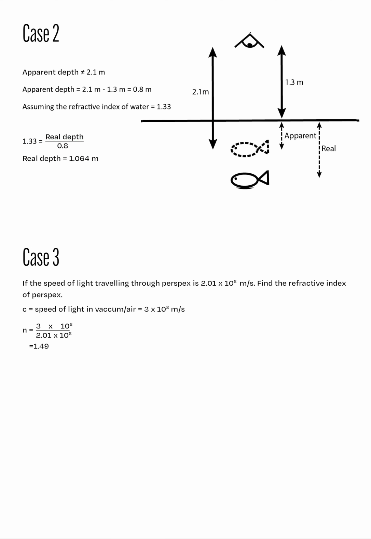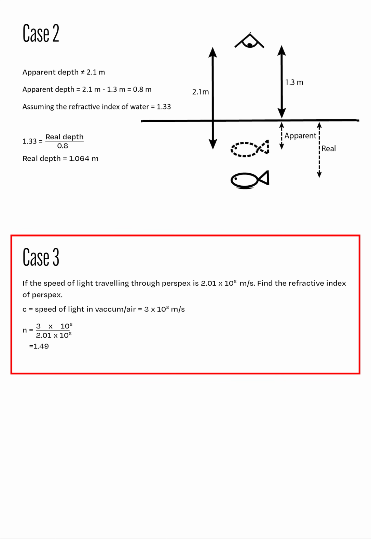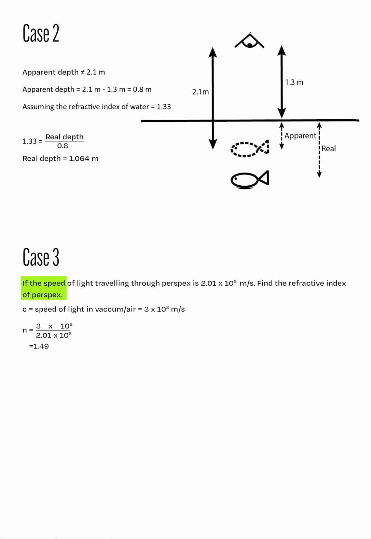The last way to calculate the refractive index of a medium is to use the ratio between the speed of light traveling through a vacuum and the speed of light traveling through a different medium. In this simple example, given that the speed of light traveling through perspex is 2.01 times 10 to the power of 8 meters per second, can we calculate the refractive index of perspex? Since the speed of light traveling through a vacuum is a universal constant with a value of about 3 times 10 to the power of 8 meters per second, if we divide that value by the speed of light through perspex, we can derive the refractive index of about 1.49.